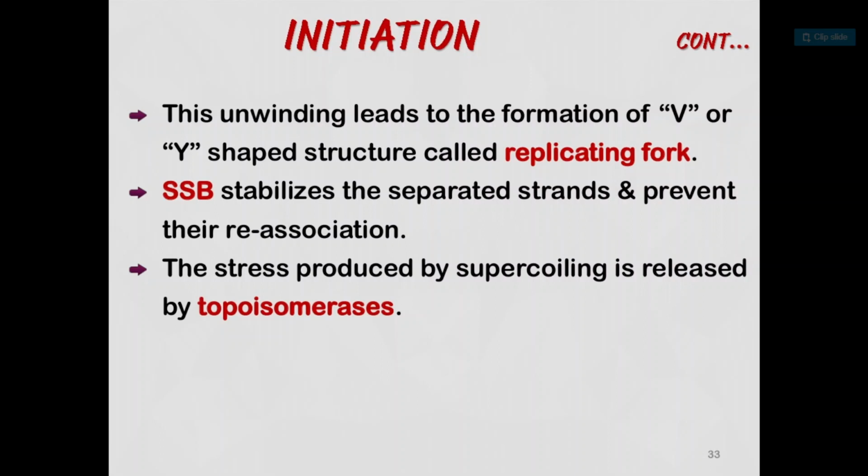SSB stabilizes the separated strands and prevents their reassociation. SSB protein stabilizes the separated strands, and their reassociation is prohibited with the help of this SSB protein. The stress produced by supercoiling is released by topoisomerases. See, the unwinding takes place, but the unwound DNA shows stress, and this stress is released with the help of topoisomerases. So the function of topoisomerases is given here.